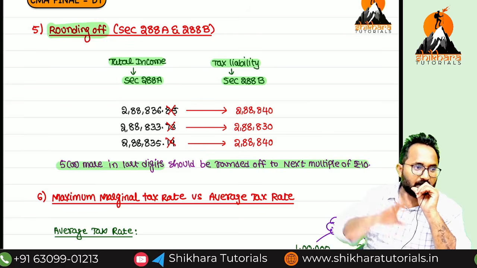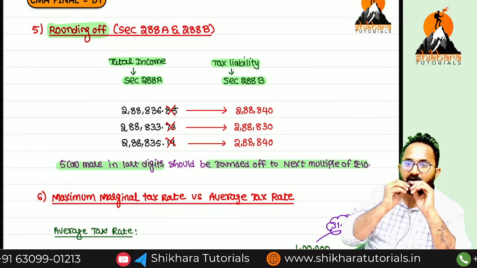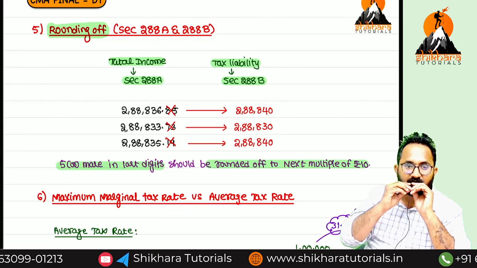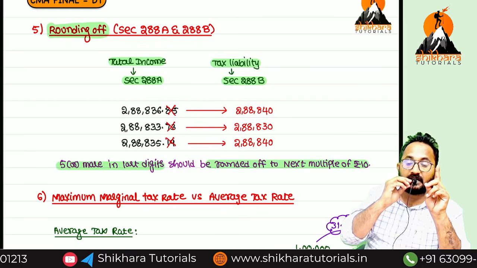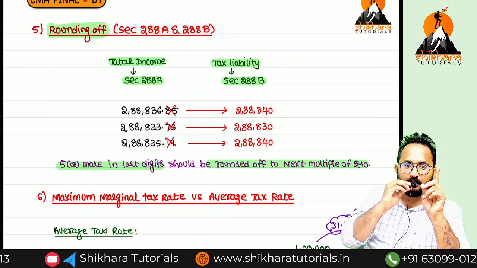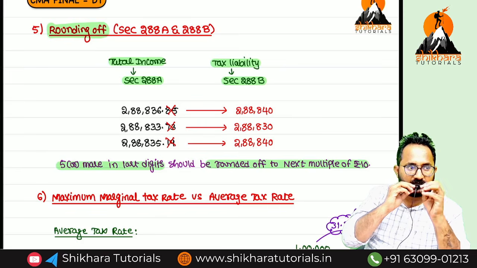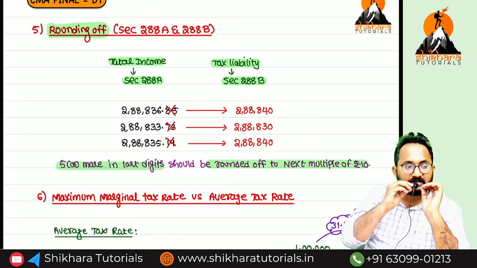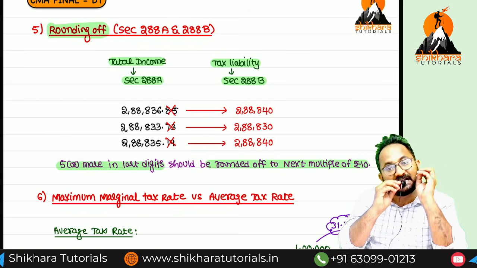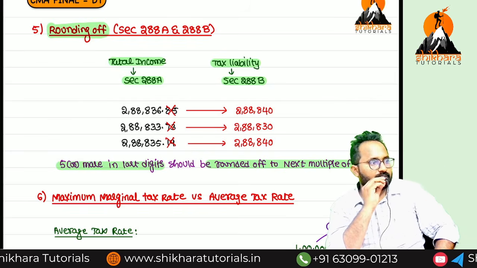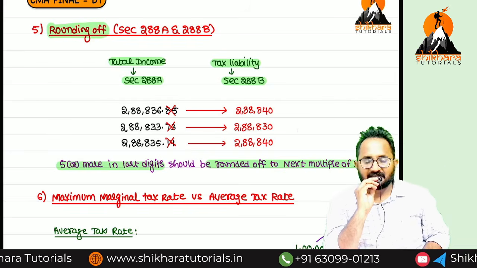Last point. What are the steps to calculate rebate under 115BAC? Rebate under marginal relief. Step 1: total income more than 12 lakh. How much total income do we earn? More than 12 lakh. Step 2: compute tax liability, or income tax? Income tax liability only. No need to add surcharge.